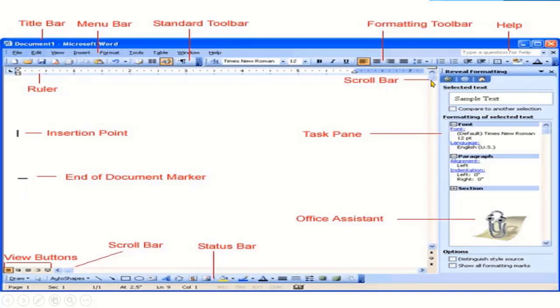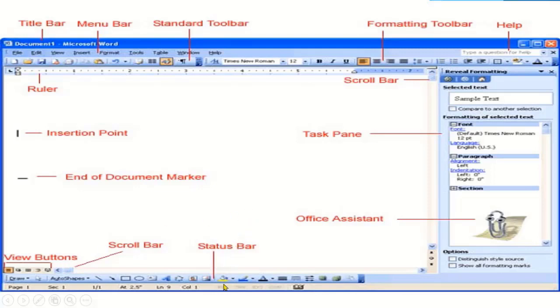These are scroll bars. By using these scroll bars, you can move up and down of your document. This is horizontal scroll bar and this is vertical scroll bar. These both bars are used to move the document up and down and right and left. These are the view buttons. These are 5 view buttons which are used to change different views.